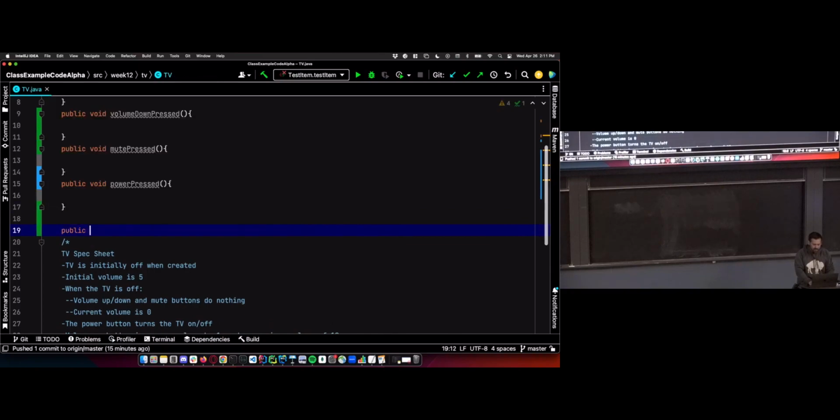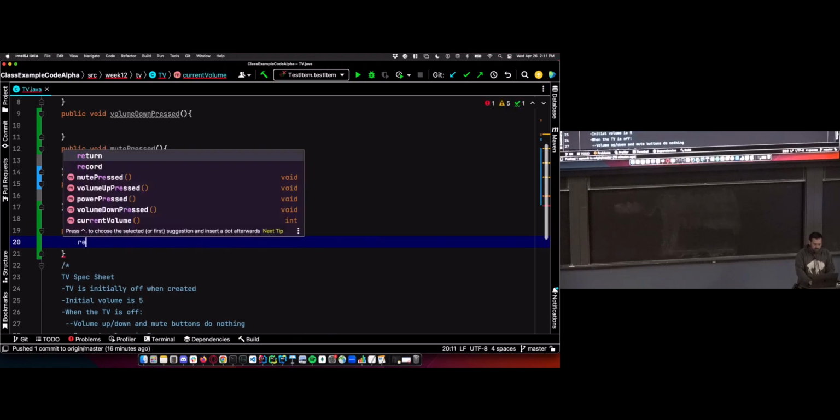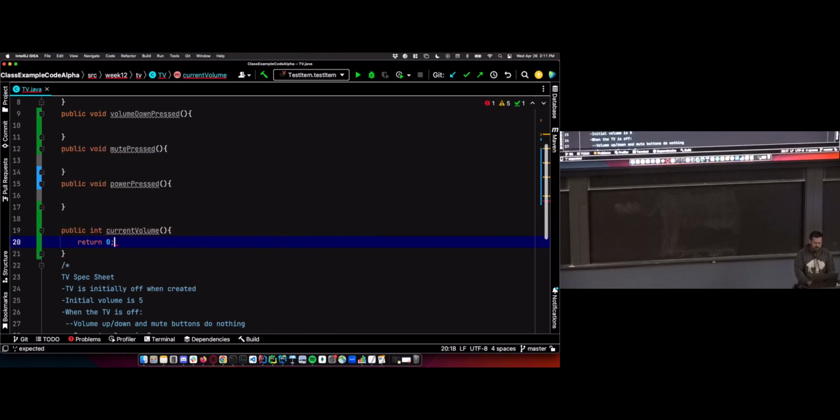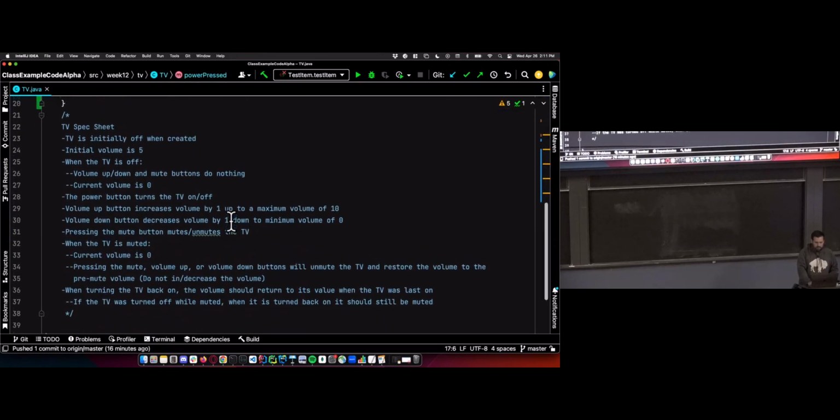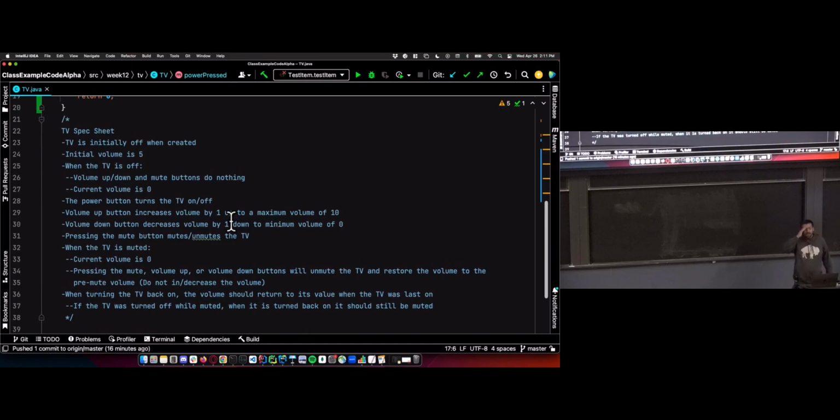So public int currentVolume. And then give it some default value. Let's do return 0. So that's our API.